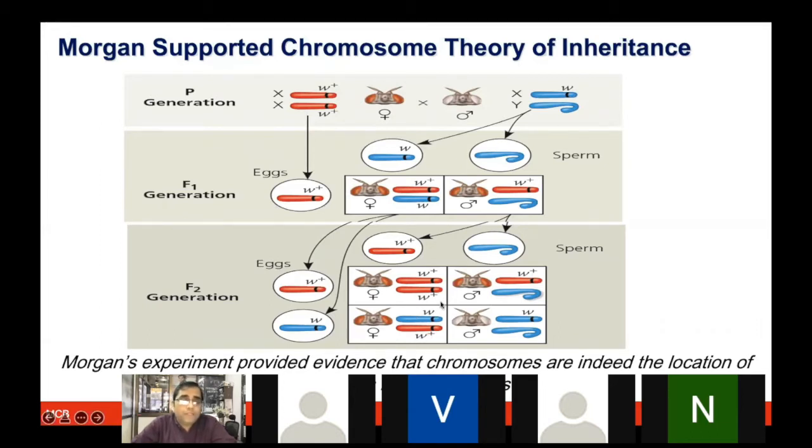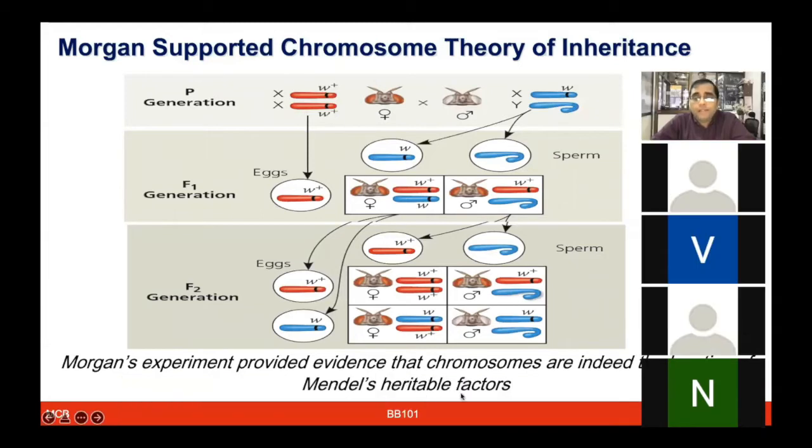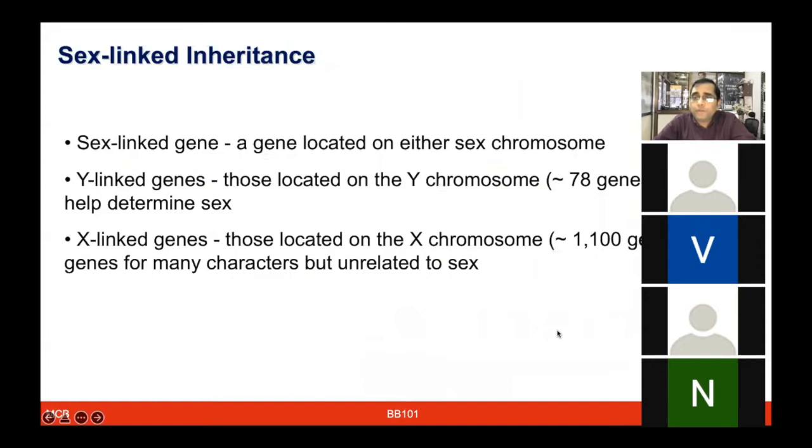However, now if you look more at the genotype level, you can see this one is homozygous and this one is heterozygous. This also is heterozygous. So in this way, you can observe that despite having the dominant or wild type trait, you can still observe differences at the chromosomal level. That actually led him to hypothesize and conclude that there is some chromosome association with these heritable factors of Mendel. It means they are present either on the X chromosome or the Y chromosome, and one could try to follow their pattern based on these crosses.